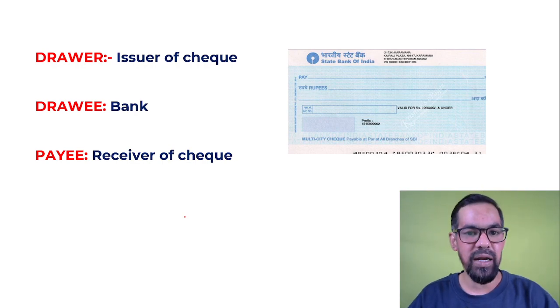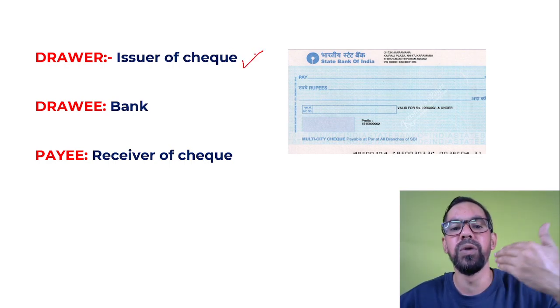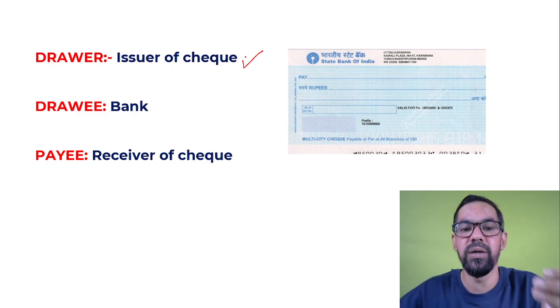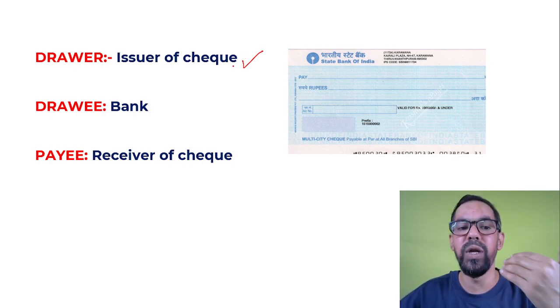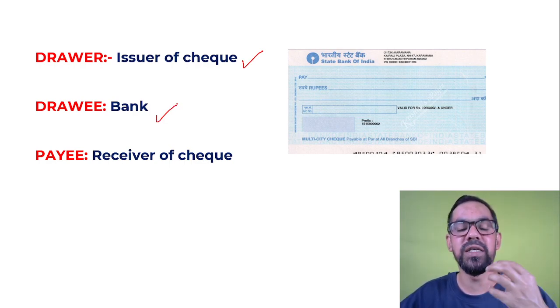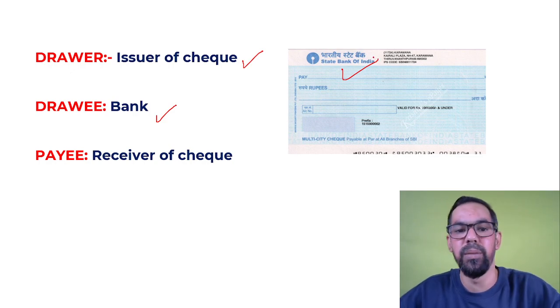We have three parties on a check. The first is the issuer of the check, who issues that document. Let's say you issue a check to me, so you will be known as the drawer. The drawee is always the bank. Let's say your checkbook belongs to State Bank of India, so the drawee will be the bank.